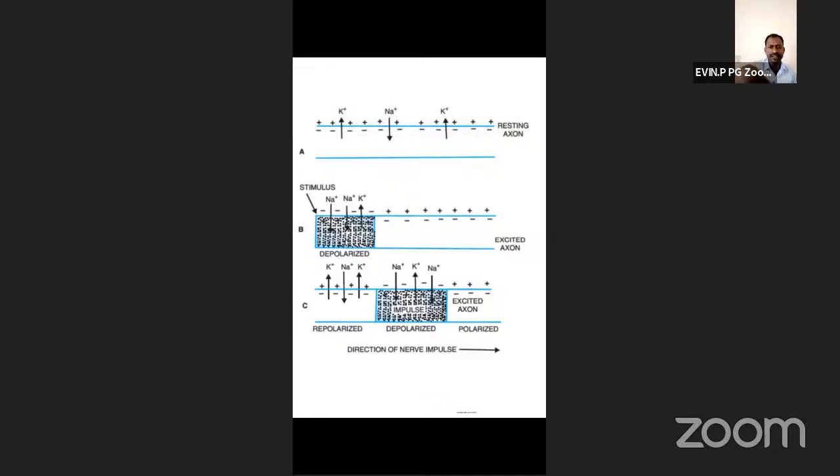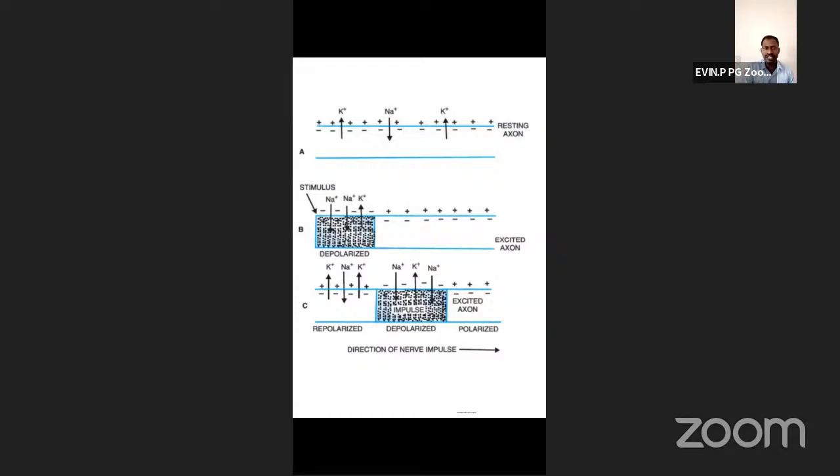Students, when will sodium ions enter? Whenever a stimulus is applied, sodium ions enter through the sodium potassium ionic channel, the sodium pump. But the membrane itself is highly permeable to potassium ions, so potassium ions frequently go out of the cell and may enter into the cell. At times when no stimulus is applied, sodium ions move inside only when a stimulus is applied.